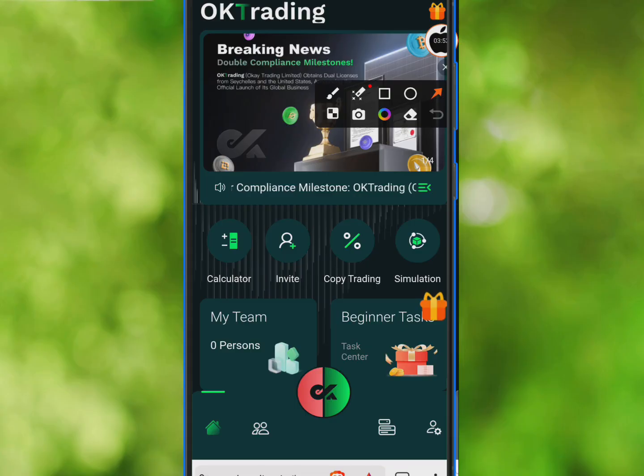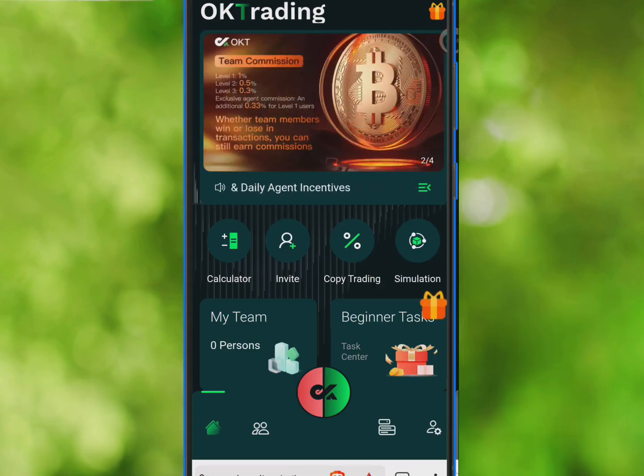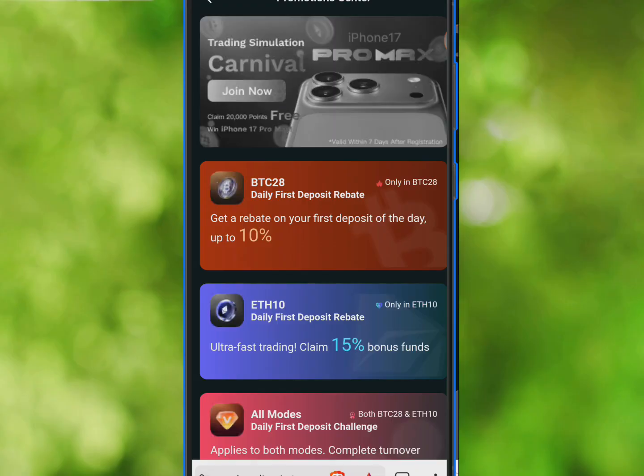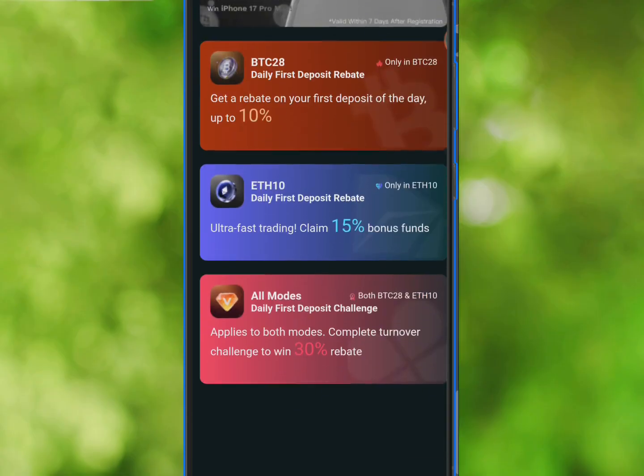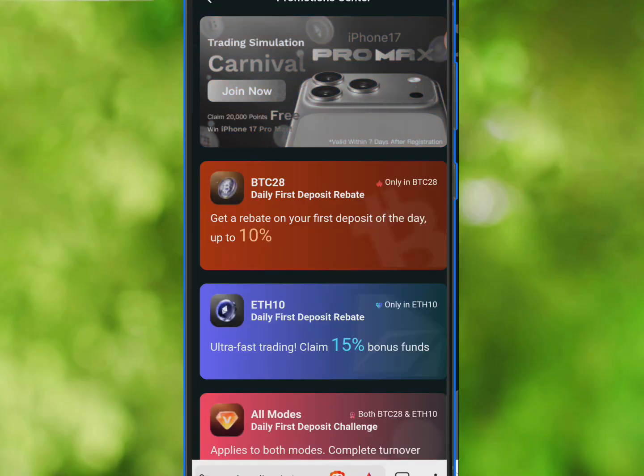Now let me explain from here. Now you see this particular red box that you can see, this red box. If you click on it, you are going to see some list of bonuses that you can actually get right here. Okay, now this is just basically my trading account. I can use it to show you how these bonuses actually work.